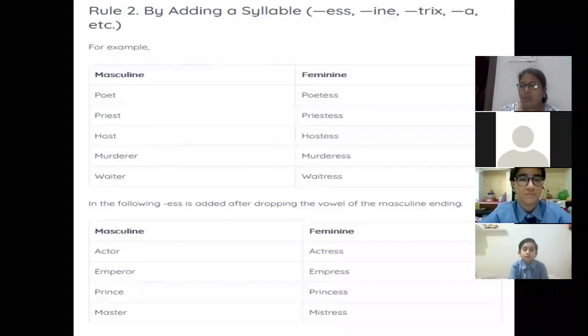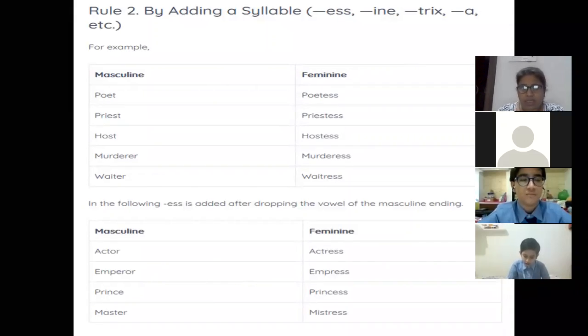A syllable is a sound of a vowel, and vowels are A, E, I, O, U. So a syllable is a sound of a vowel that is created when pronouncing the letters A, E, I, O, U. Again, I'm saying a syllable is a sound of a vowel. 5 vowels are there. A, E, I, O, U.